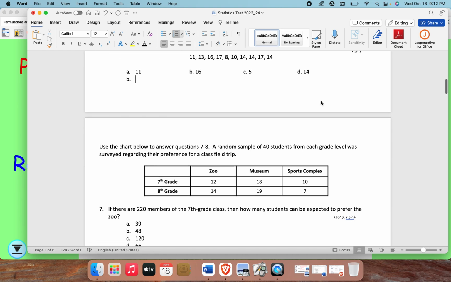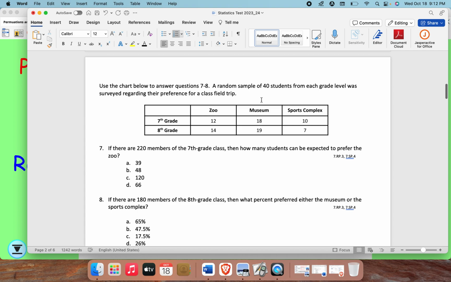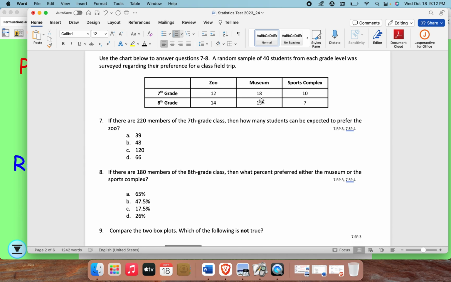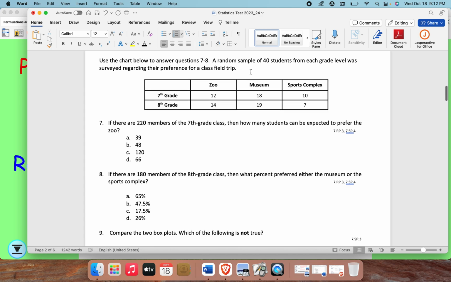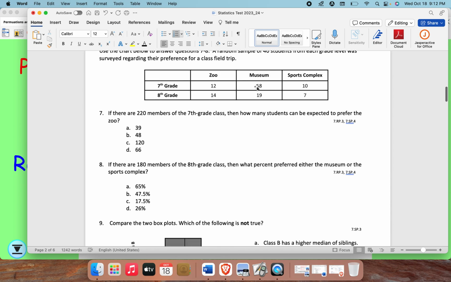Next, use the chart below to answer questions 7 and 8. A random sample of 40 students from each grade level was surveyed regarding their preference for a class field trip.